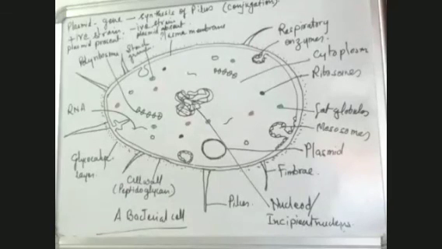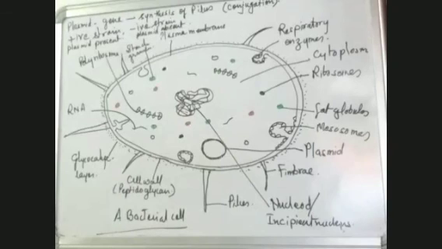Can you tell me the various names of the nucleus which is present in a prokaryotic cell? How do we call the nucleus, which is a prokaryon? Prokaryon means a primitive type of karyon. The study of the nucleus is karyology.